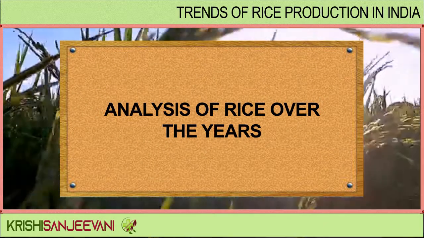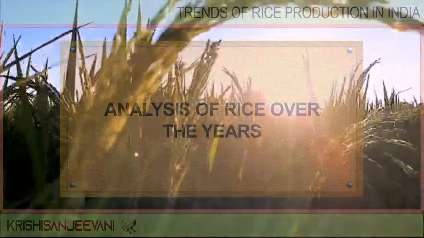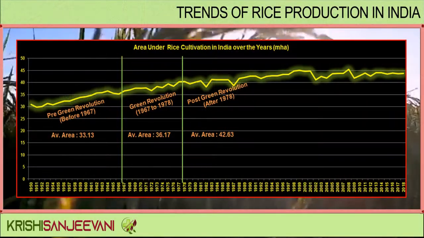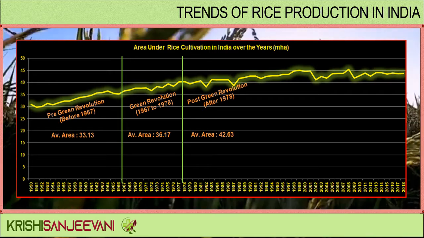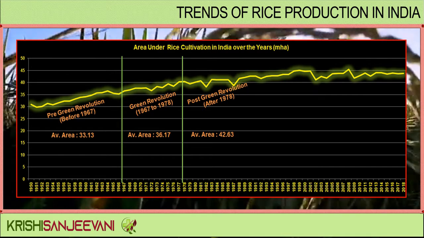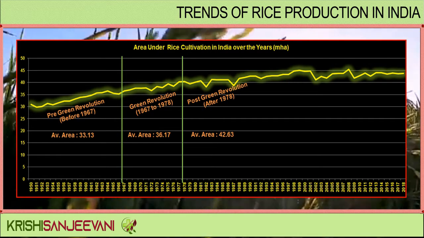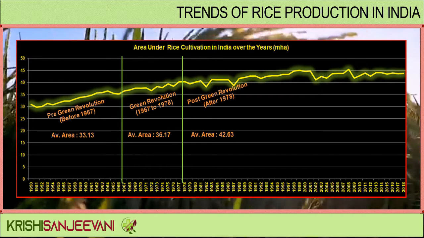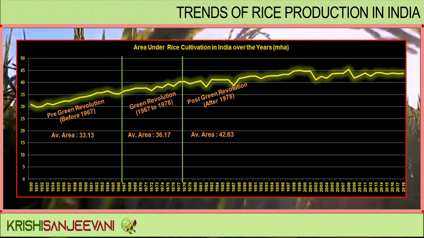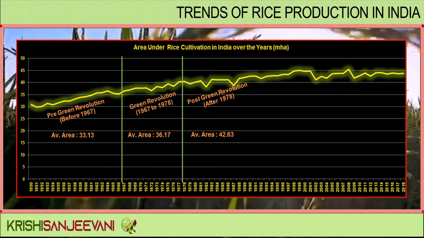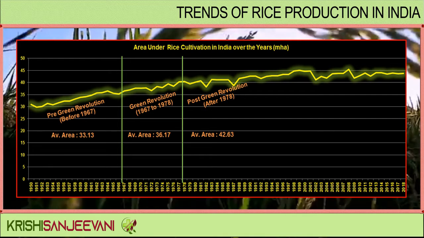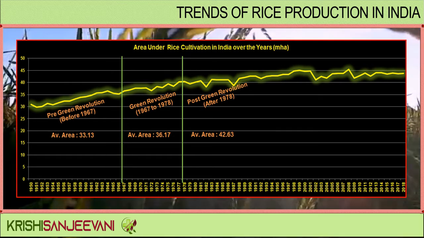Analysis of rice over the years. Area under rice cultivation in India over the years in million hectares. A steady increase in area under rice cultivation is recorded from 1950 to 2018. The pre-Green Revolution era, that is before 1967, recorded an average area of 33.13 million hectares.